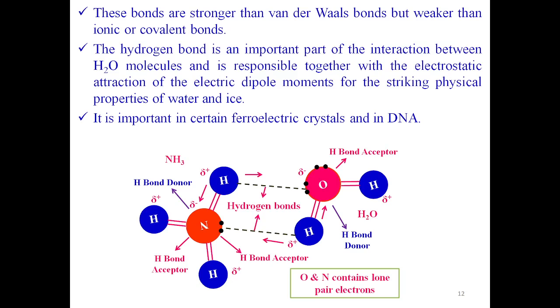On the other hand, all the three hydrogen atoms are of strongly electropositive nature. The lone pair electrons of the oxygen atoms in water molecules make hydrogen bonds with all these hydrogen atoms. So here, nitrogen acts as the H bond, that means hydrogen bond, donor, and oxygen acts as the hydrogen bond acceptor. In a similar manner, the oxygen is in covalent bond with two hydrogen atoms and those two electropositive hydrogen atoms make hydrogen bonding with nitrogen. Here oxygen acts as hydrogen bond donor and nitrogen acts as hydrogen bond acceptor.